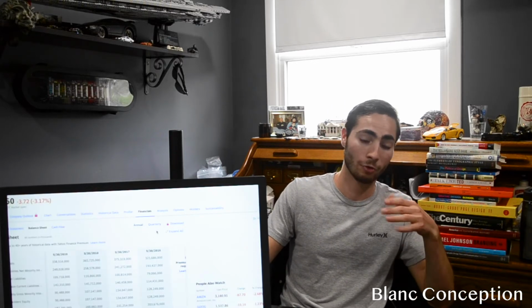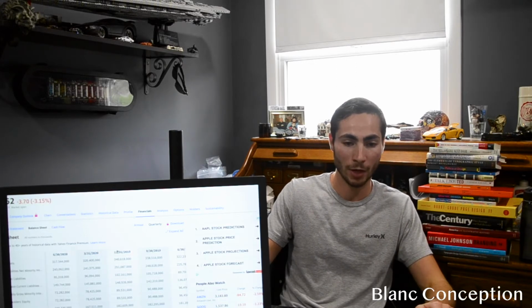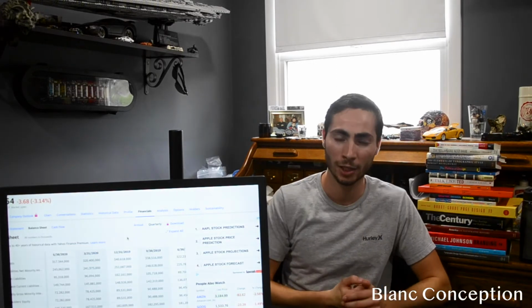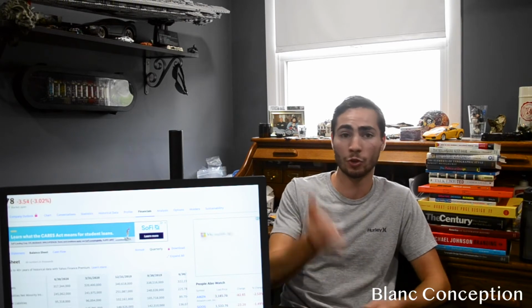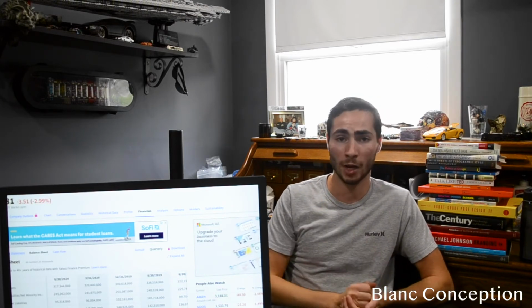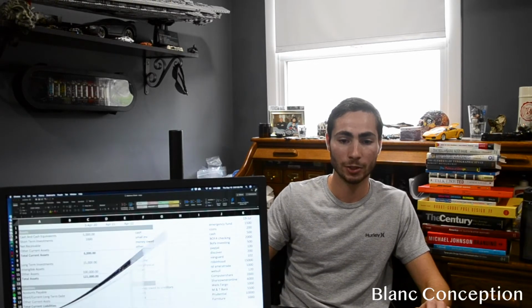As you can see, they have a lot more assets and liabilities than what you need to keep track of. And this is categorized by annual, so by the year, and quarterly, so every 3 months they keep track of it. Unless you're super in debt, unless you really have to keep track of your expenses, you don't need to do it that often. I usually do it annually, but if you're super in debt, owe a lot of money, you should keep track of it weekly, because you really need to be on top of your expenses to figure this all out. So getting back to it, we're going to go back to my balance sheet over here.